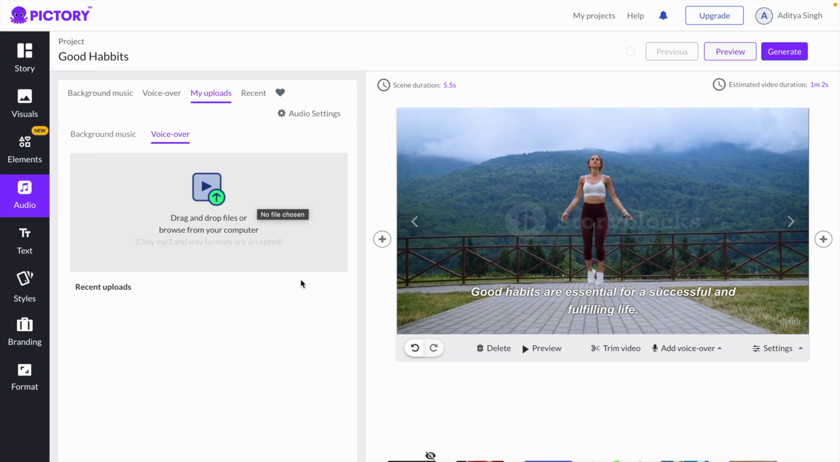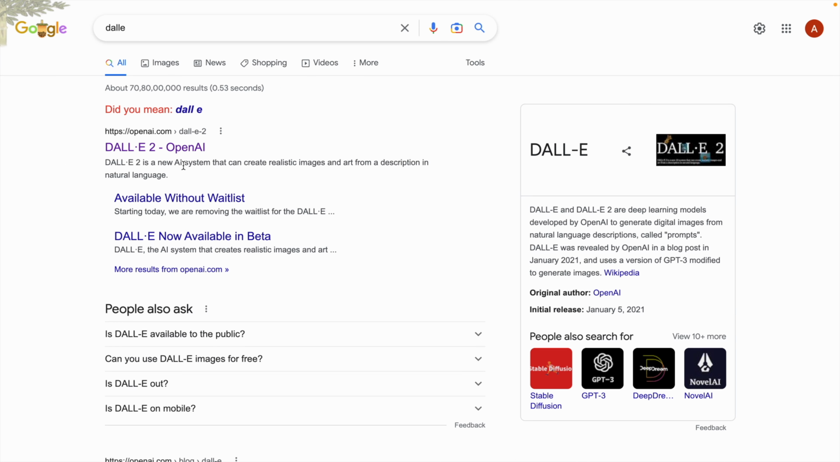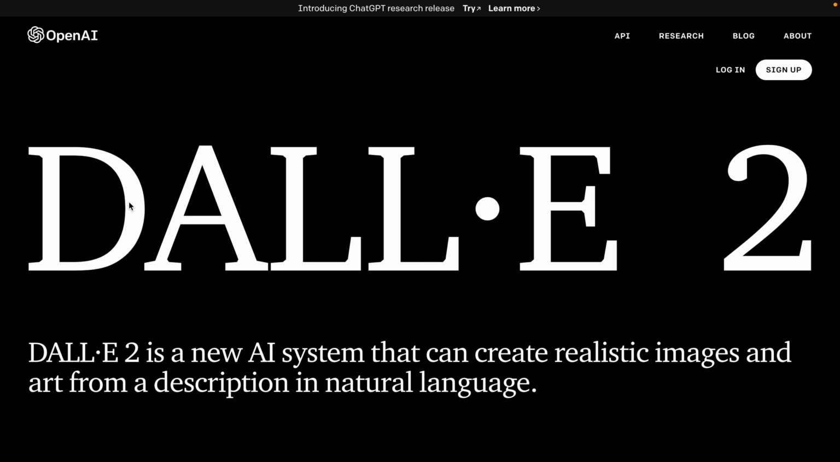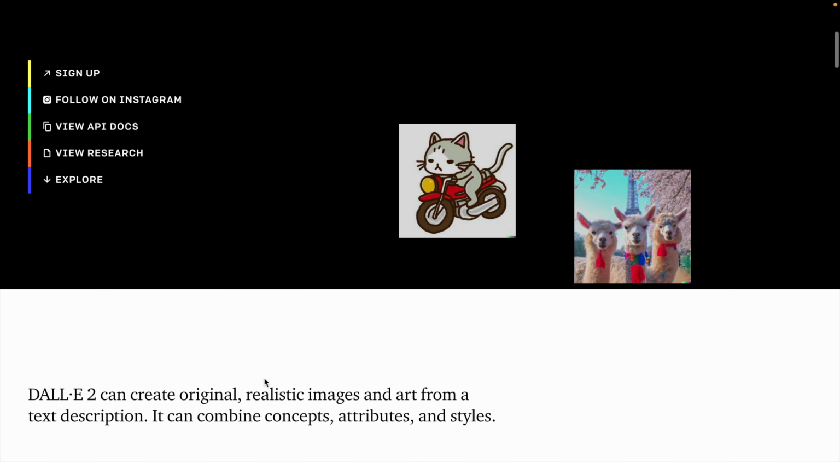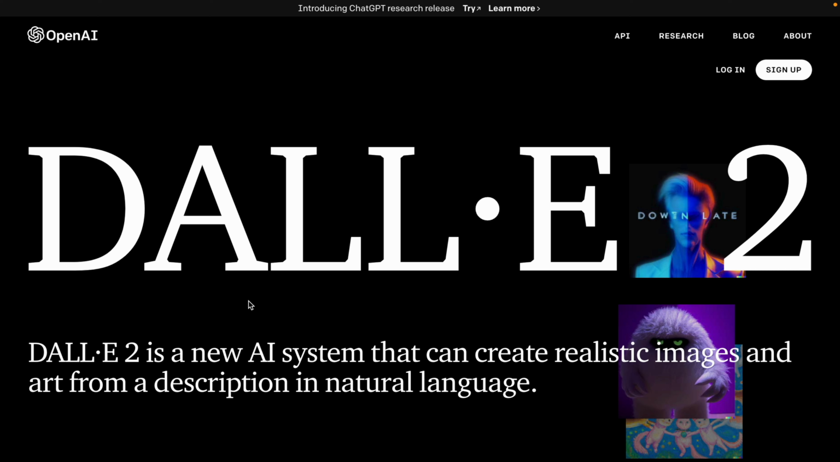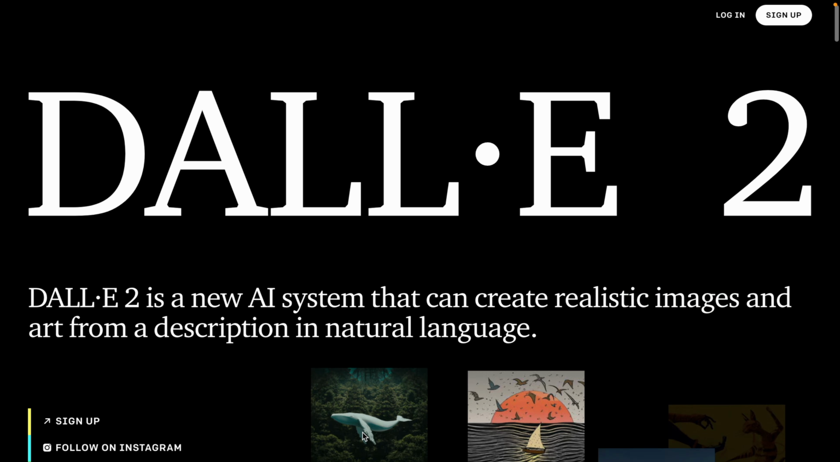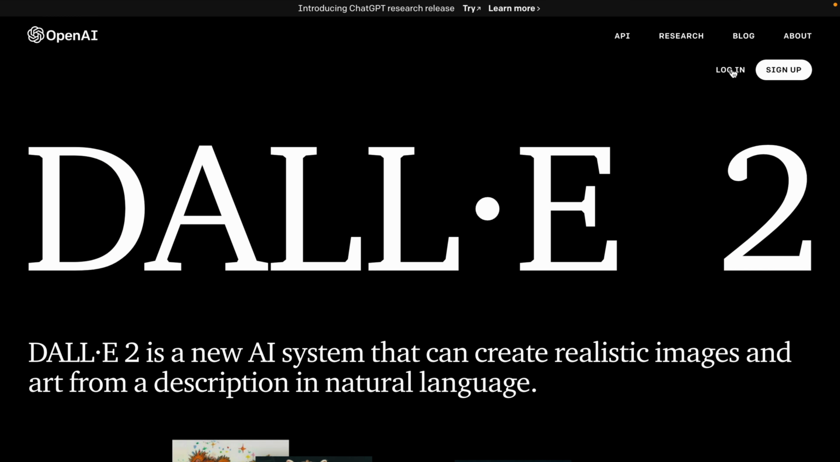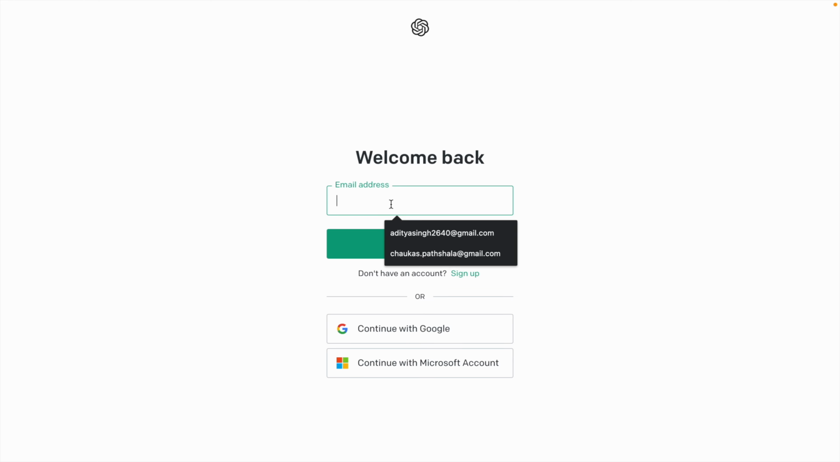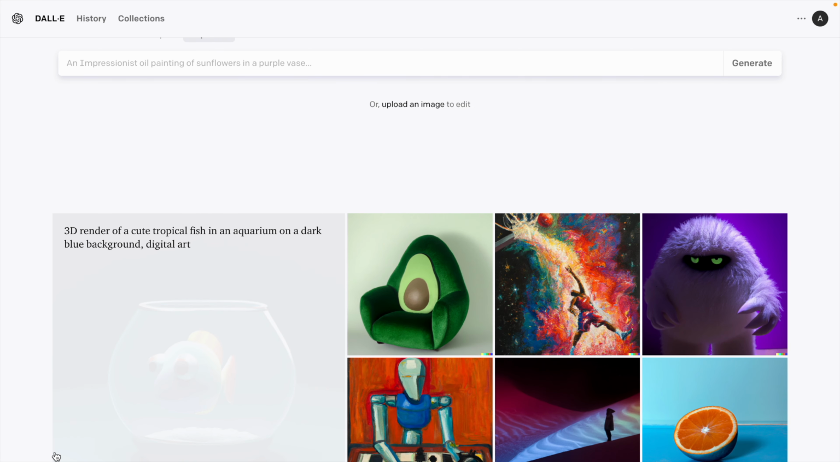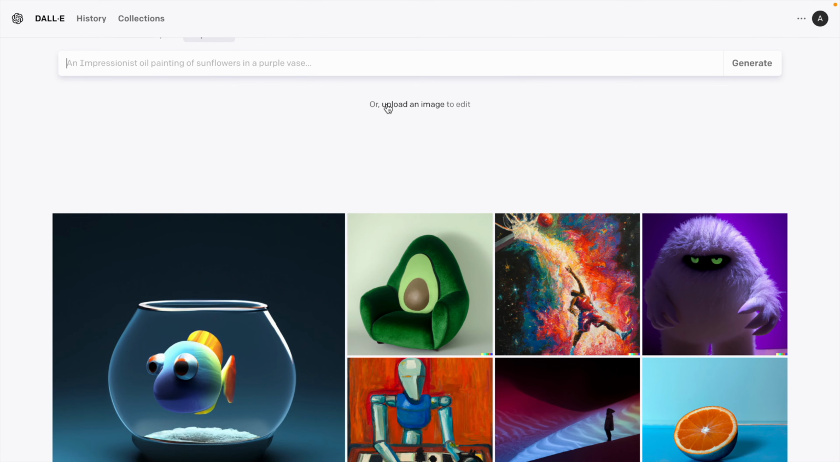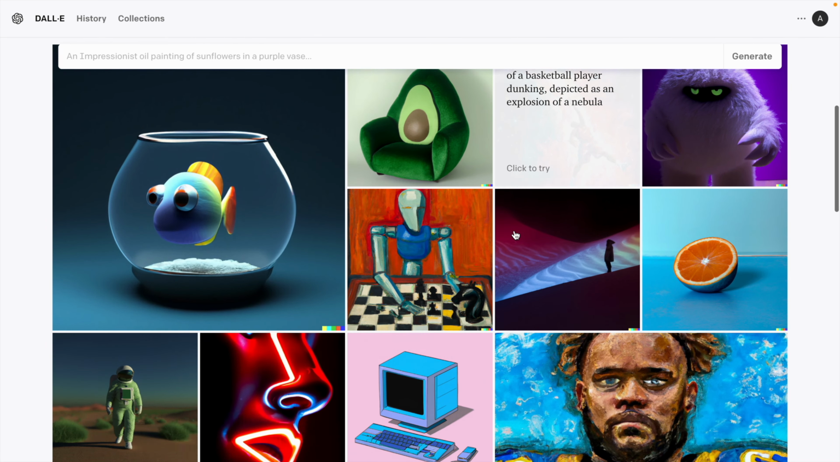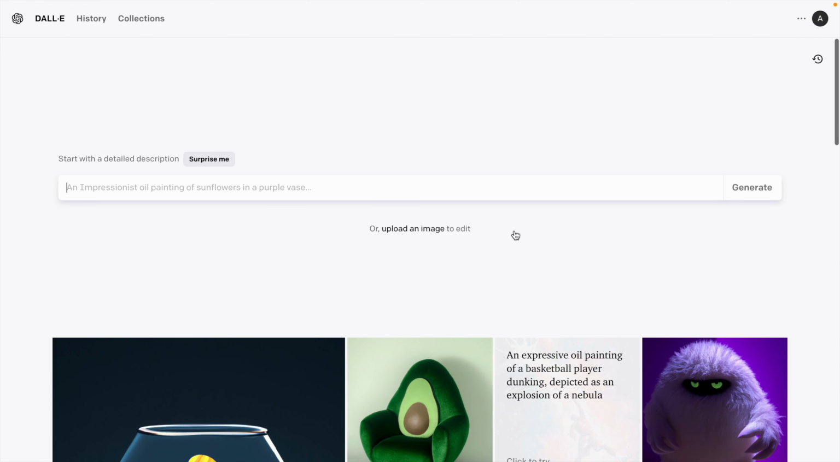So let's now discuss the fifth AI. We are looking at DALL-E 2, which is built by OpenAI, the same company that built ChatGPT. This AI is for creating images. Here you have to log in, and once you have that account, you will get this screen. Once you are here, you have to write the text and the AI will generate an image for you.